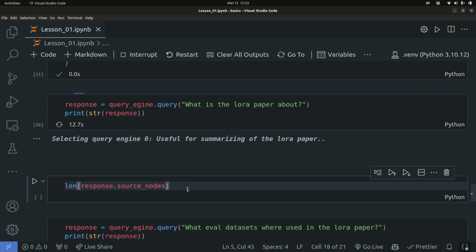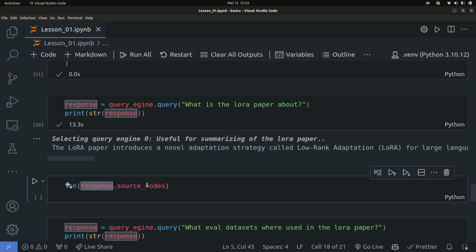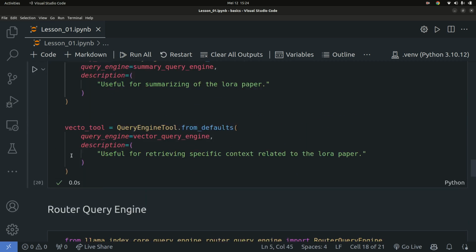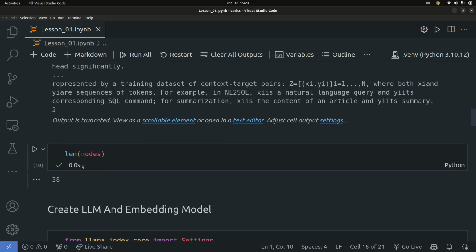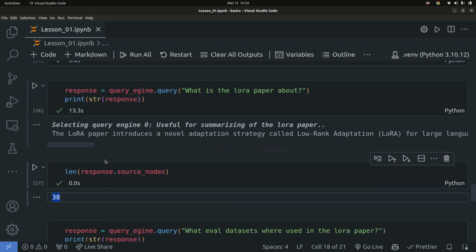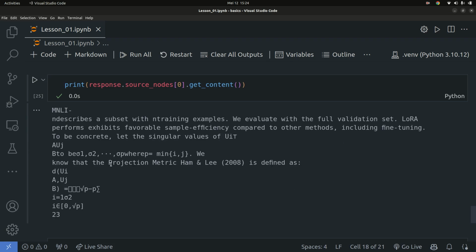Now if I check the length of the response sources, the response is generated from a given source, right? Some source documents are passed to the LLM. These source documents are what we can get access to using the source nodes property. So let's check the length of this and see what we get. We get back 38, and 38 is the same length as all the nodes. So all the nodes have been gone through in order to get the summary, and that's how the summarization tool works. I just want to show you how that works. And from each response, you can print out the different content sources, or where those responses came from. So that's basically how you can work with this right here.